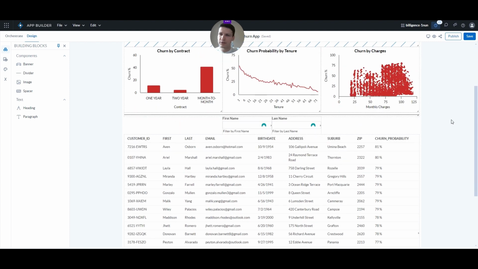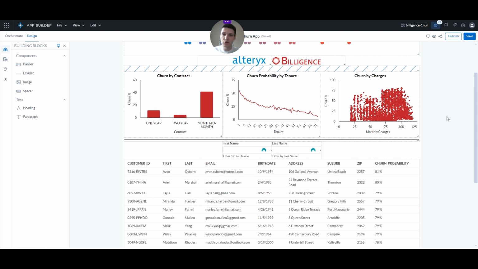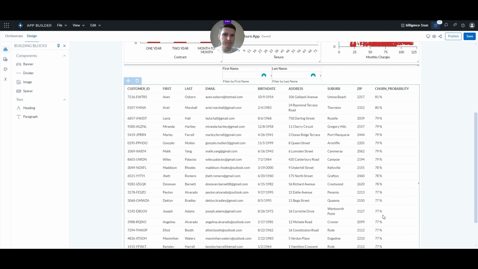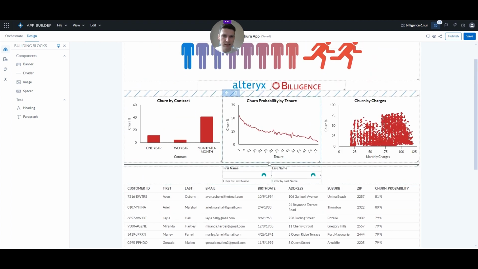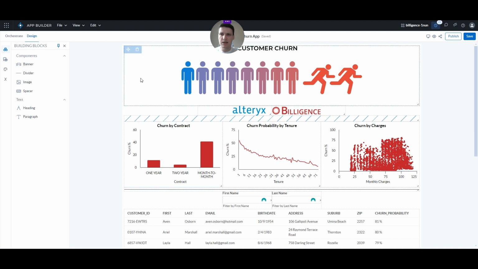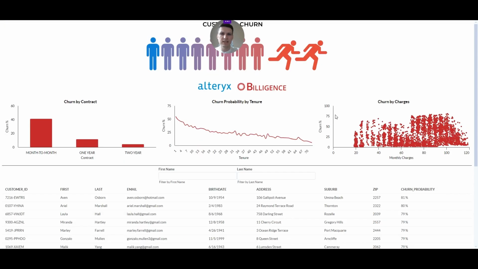So here we combine those 4 different orange tools that I showed you just a second ago, and we're putting them here in as charts, but also as a table. We are adding those filters here in the middle, and we are adding some designing features like dividers, banners, logos, and such. Once we're ready, we can actually hit save and then publish the application so that the users only get a link, don't need to know anything about Alteryx, but are able to use the results straight away. And this is how it looks once it's published.